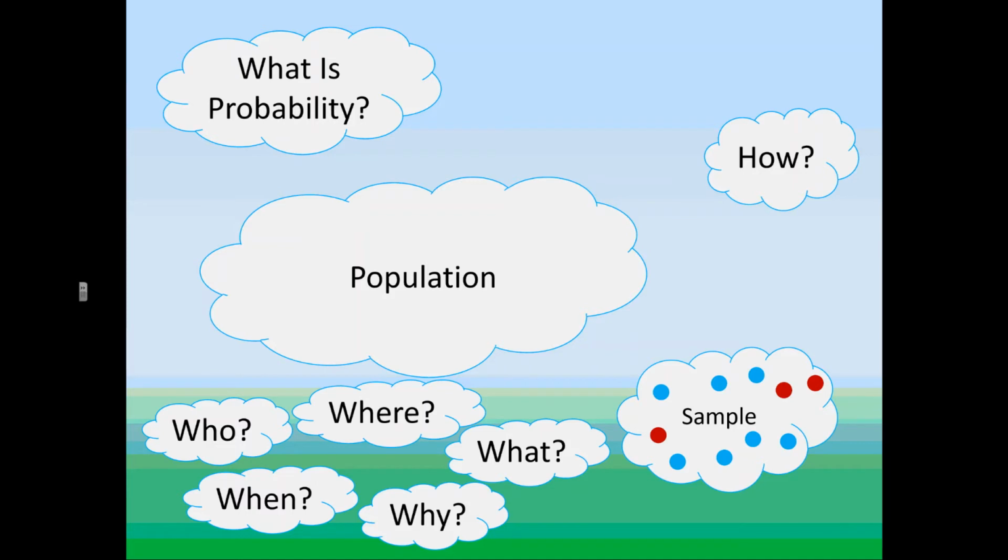You have to be very, very careful whenever anyone talks about statistics. 74% of this group, or 75% of people believe, or in 80% of the cases this happens. You need to ask questions. Where was this sample done? Who did this sample? Why was this sample done? When was the sample done? What test was being used? Which questions did they choose?